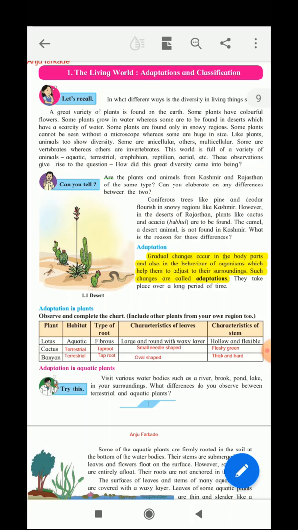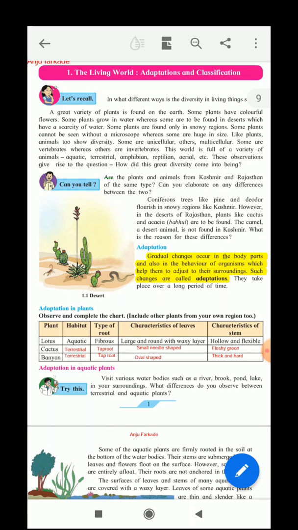The answer is adaptation. Now what is the meaning of adaptation? Adaptation is the gradual changes in the body parts and also in the behavior of the organisms which help them to adjust to their surroundings. Such changes are called adaptation. It takes place over a long period of time.